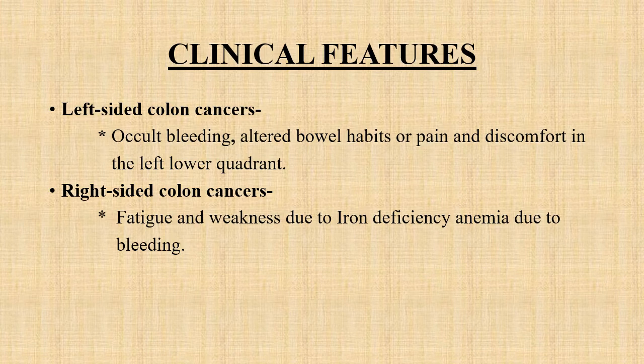So now what could be the clinical features? The clinical features depend on the site of the cancer or lesion. When it is over the left side of the colon, there will be occult bleeding, and this bleeding, if it is continuous, will ultimately lead to anemia. Another is altered bowel habits, or pain and discomfort in the left lower quadrant.